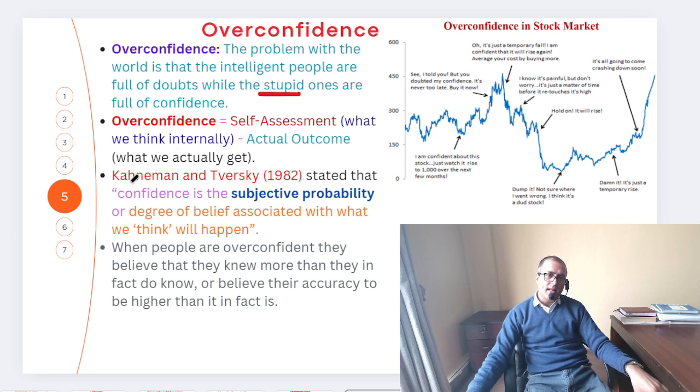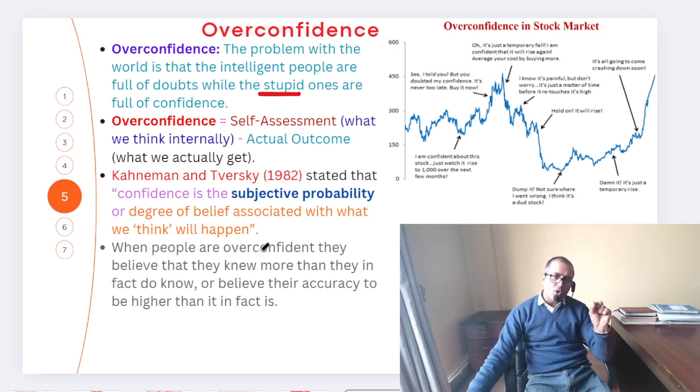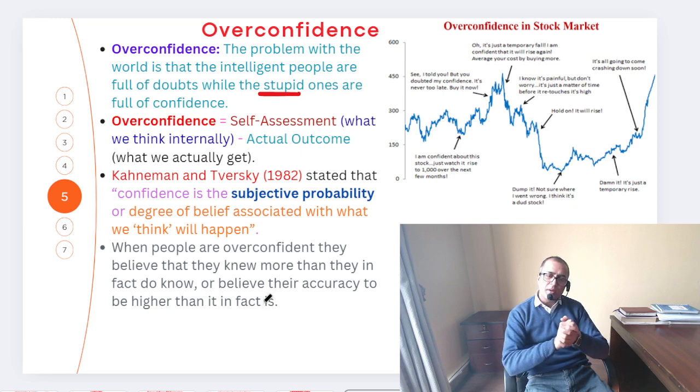And simply again, Kahneman and Tversky in 1982 discuss that confidence is a subjective probability, the degree of belief associated with what we think will happen. That is the point. Now that means when people are overconfident, they believe that they know more than they in fact do know. That is a fact. Or we can say they believe their accuracy to be higher than it in fact is. That means actually you believe that you know everything, but actually you don't know.